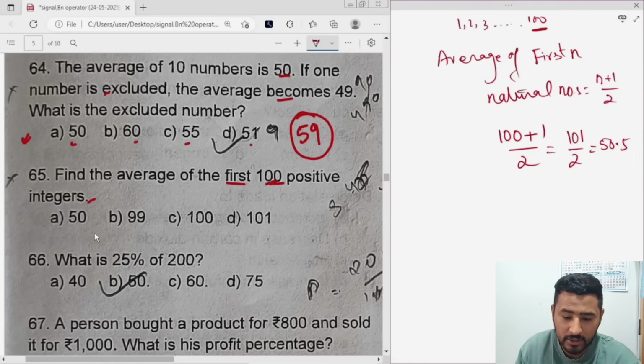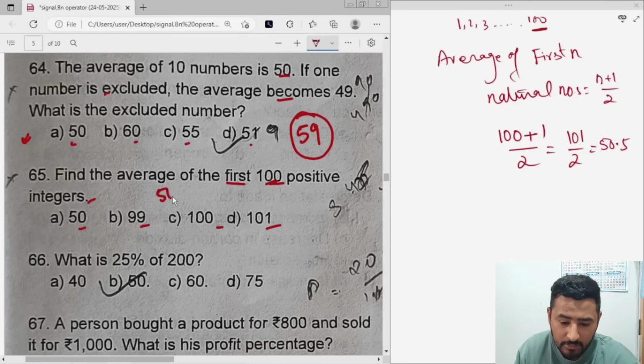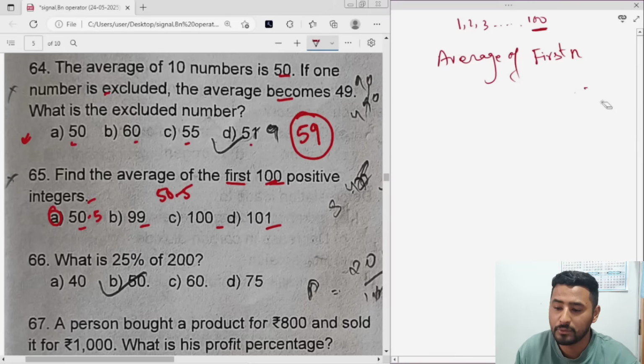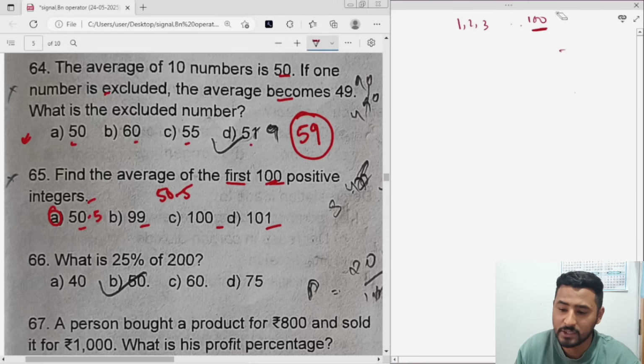Again, it is not there in the options. They are 50, 99, 100, and option D is 101. So the correct answer will be 50.5. Since it is not given in the options, let me make it option number A. So lots and lots of errors in the questions. I don't know why. Let's see the next question.